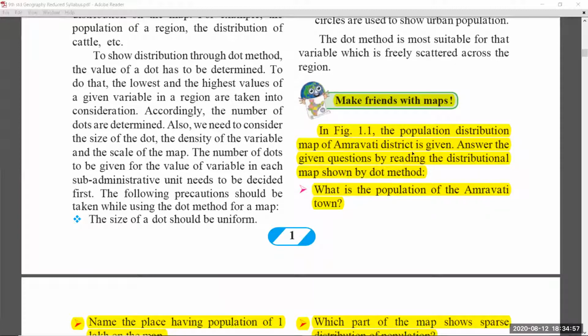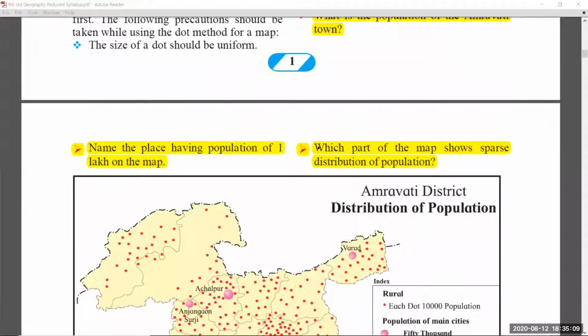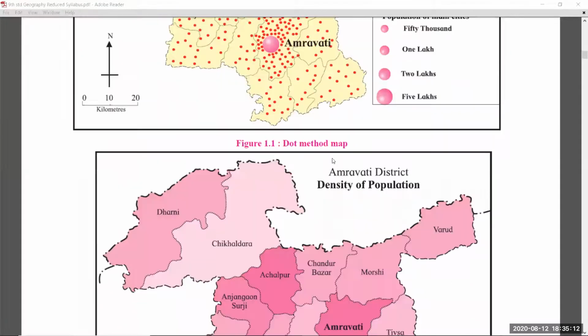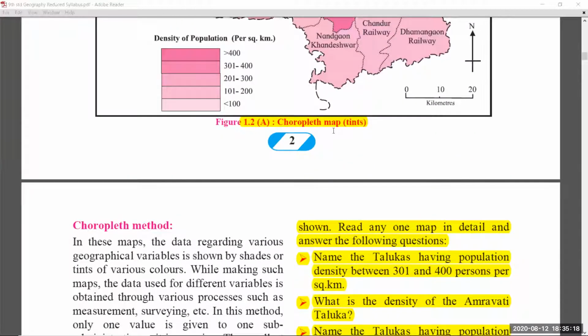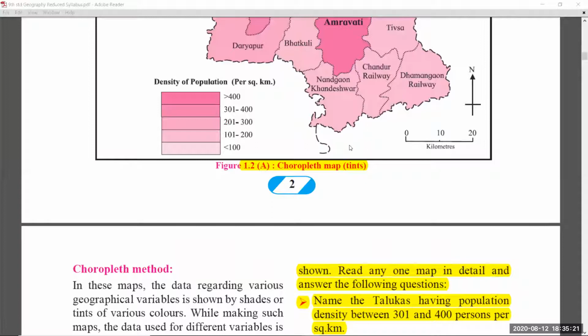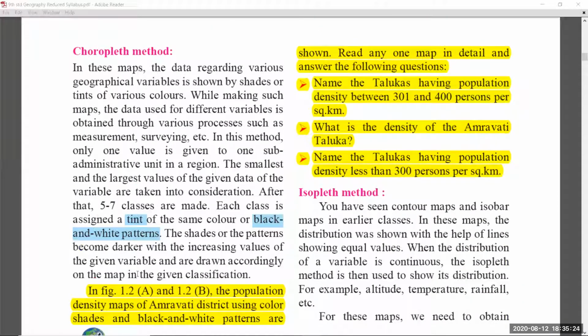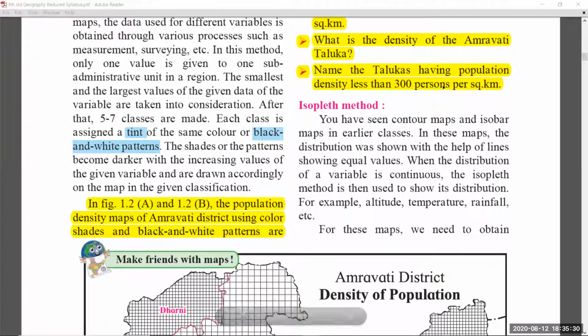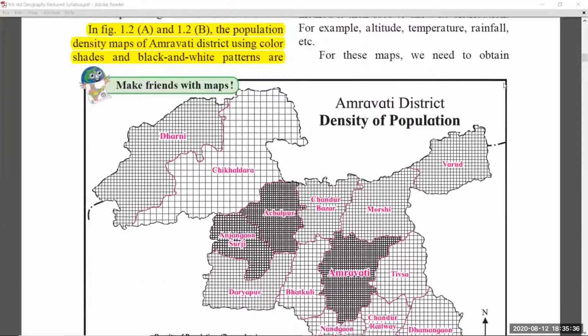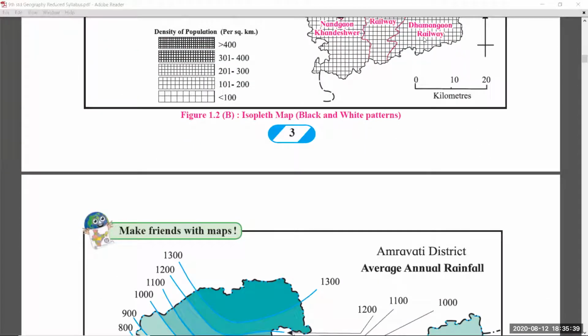The yellow highlighted parts in this video were reduced from the syllabus. The continuation of page number 1, this highlighted part was removed in page number 2. Coming to page number 3, this map also there is no need to read. In figure 1.2, from here up to here, where the taluka names give population density less than 300 persons per square kilometer, totally it was removed, including this map.